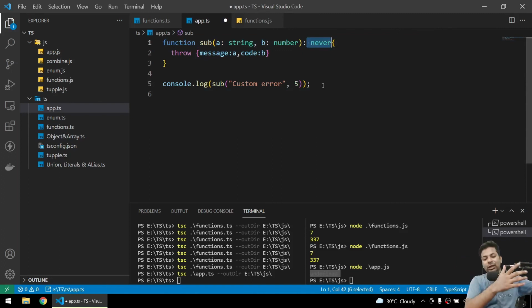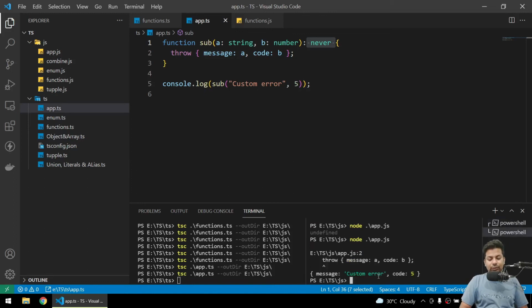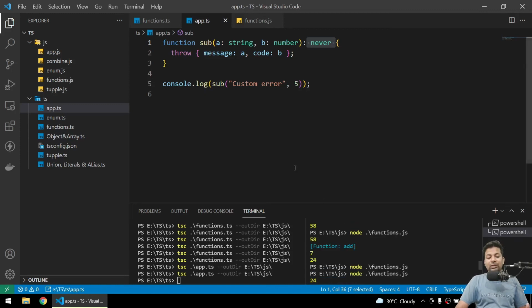So any developer reading this will know this code will never return any value. Void, okay, we can change it, but this never, you just can't change it. It's made for error handling, so it will never return a value whatever happens. So if I just run it, let me compile it now. See, it's not printing, and instead it's giving us the error: throw error, message custom error, code 5. So never means it will just never return a value.